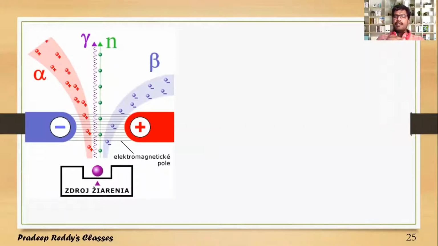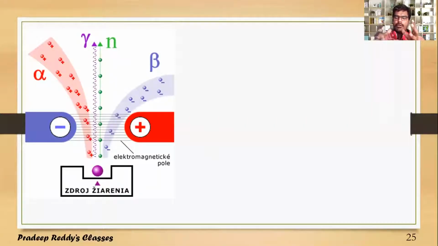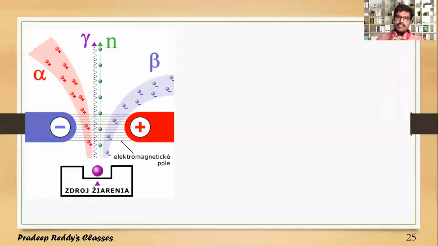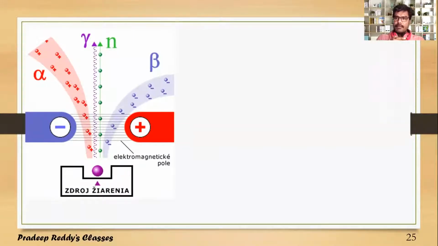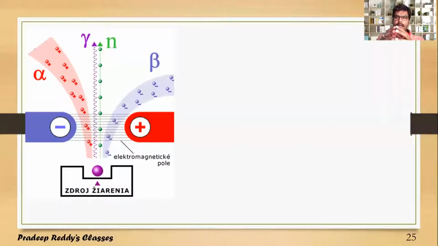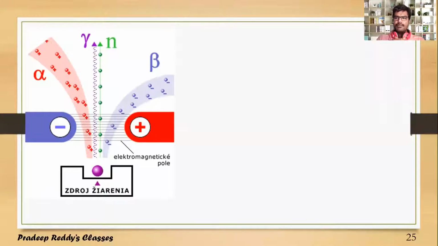You take a nucleus which is unstable, which we generally call a radioactive element or radioactive specimen, and place it in an external magnetic field and external electric field.